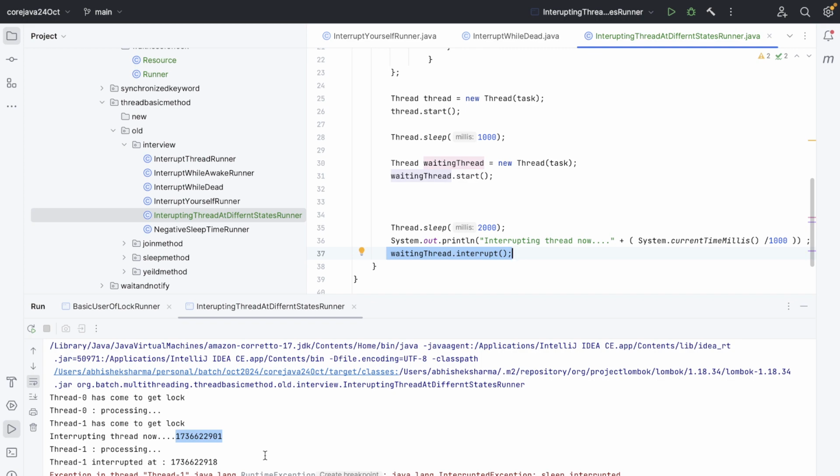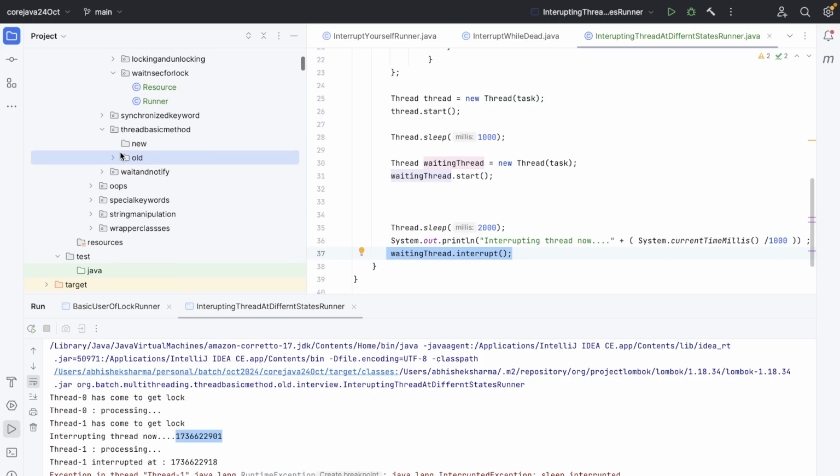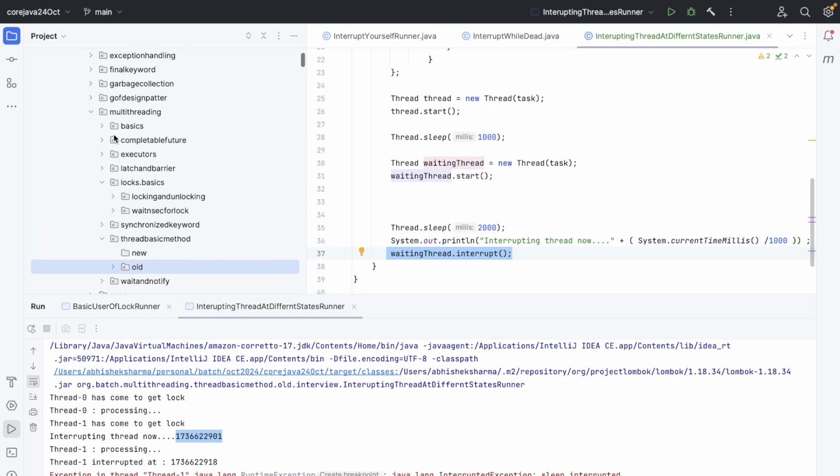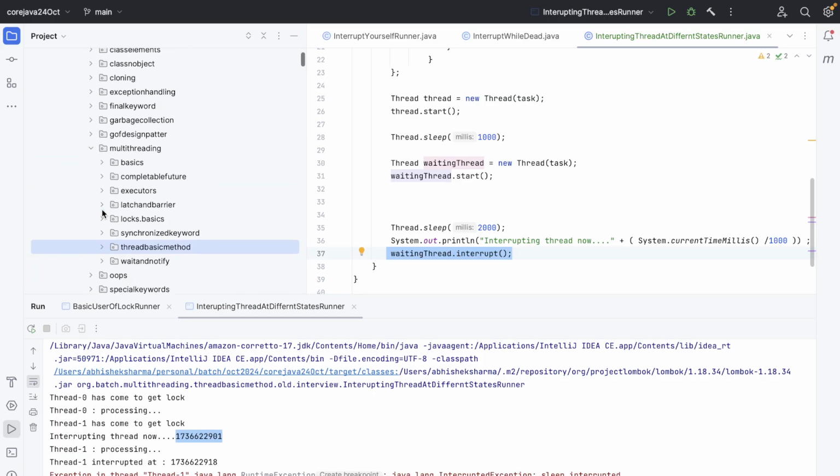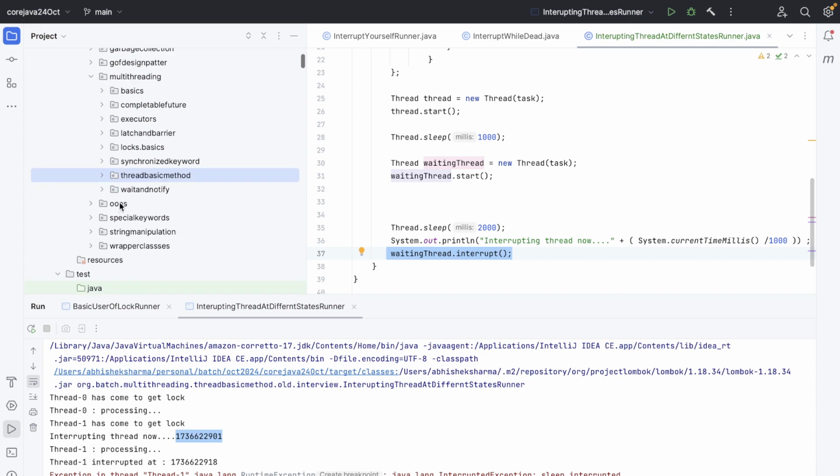So what can we do with this? The bad thing with this example is that we have to take the lock object itself. We cannot take some other object. So we are going to mimic this thing, but with a lock, which will allow the thread to get interrupted while in the waiting state.